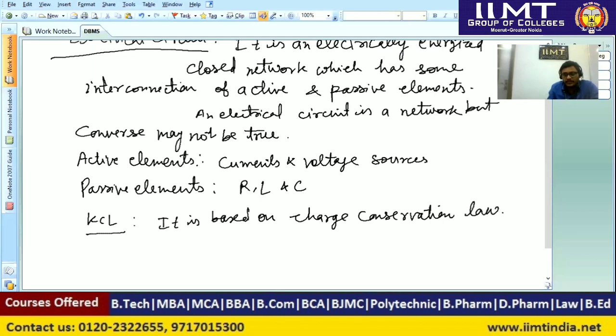As we know, charges are conserved. So total incoming charges will be total outgoing charges, and if we divide the charges by time, then it will become current. So total incoming currents equal total outgoing currents. So sum of incoming currents equal to sum of outgoing currents.